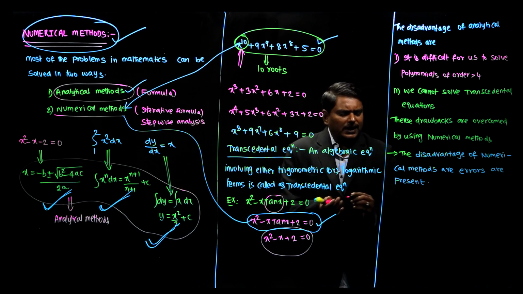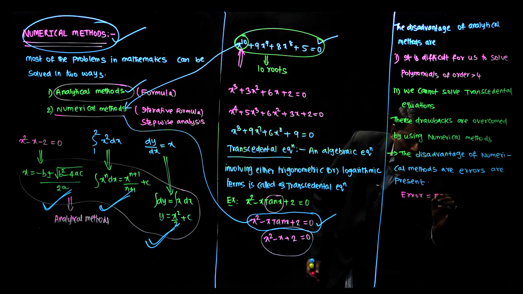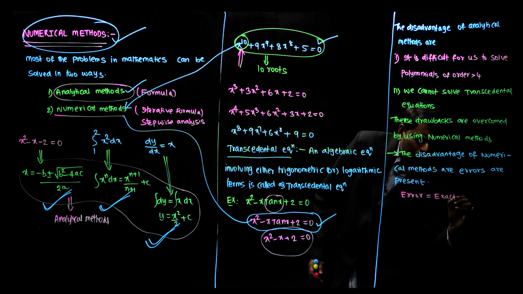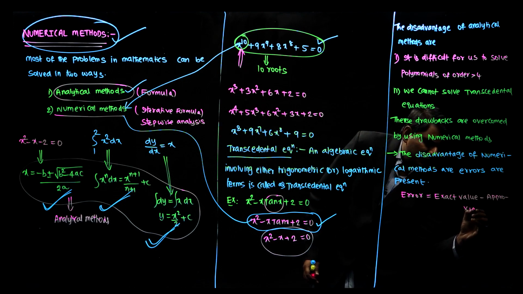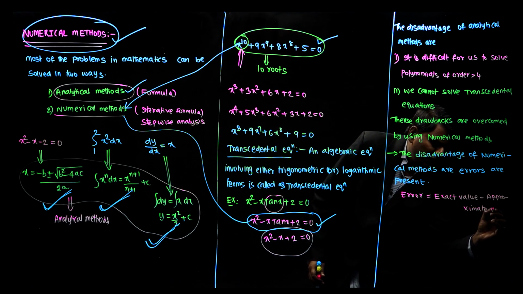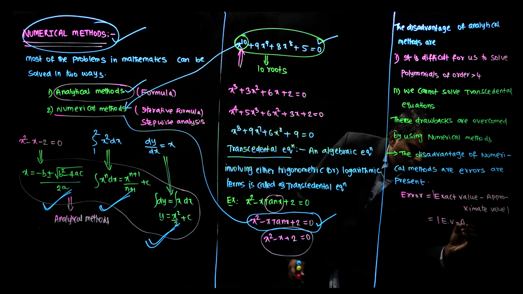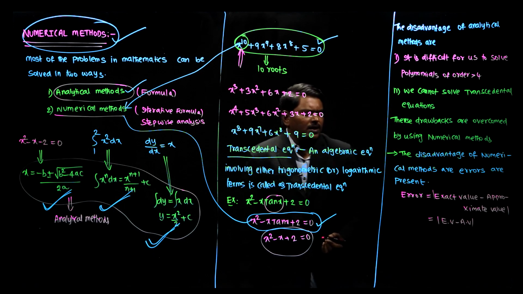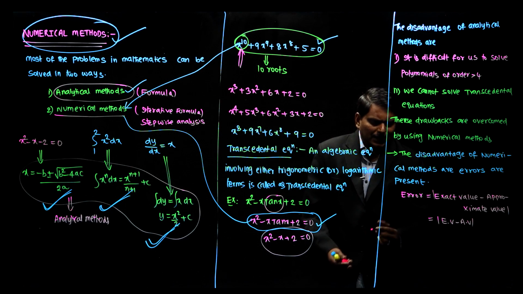What is the formula for error? Error equal to exact value minus approximate value. You can consider modulus also. So error equal to EV minus AV, where EV represents exact value, AV represents approximate value.